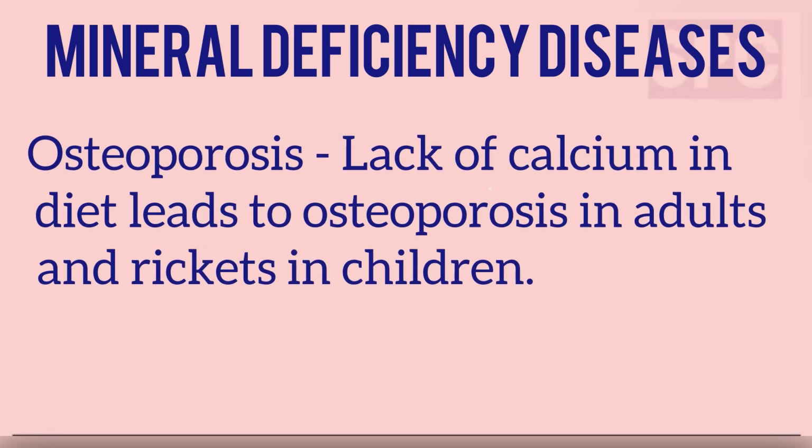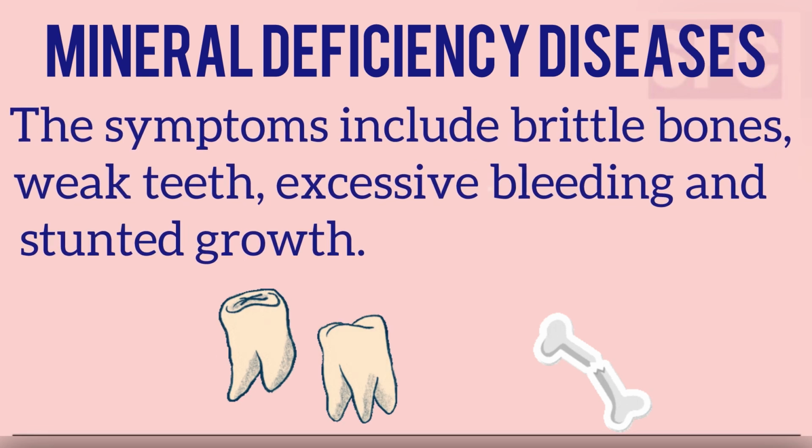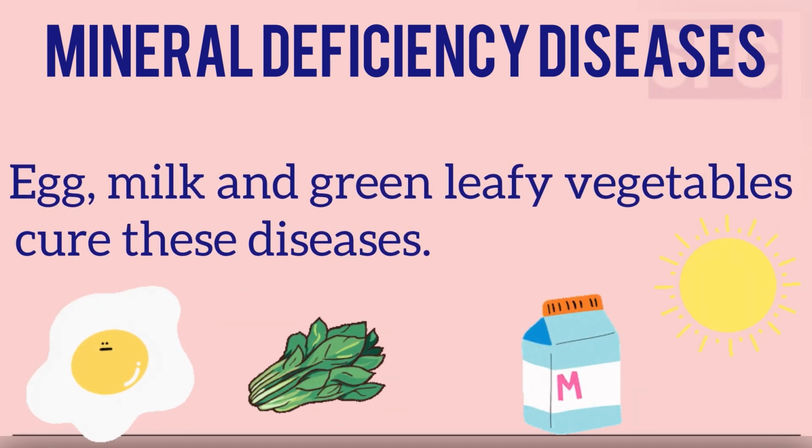Third, osteoporosis. Students, lack of calcium in our diet leads to osteoporosis in adults and rickets in children. The symptoms include brittle bones, weak teeth, excessive bleeding and stunted growth. Eggs, milk, and green leafy vegetables along with a balanced exposure to sunlight cure this disease.